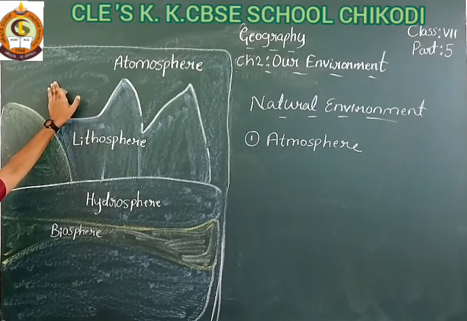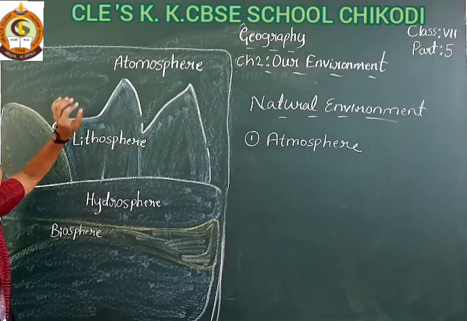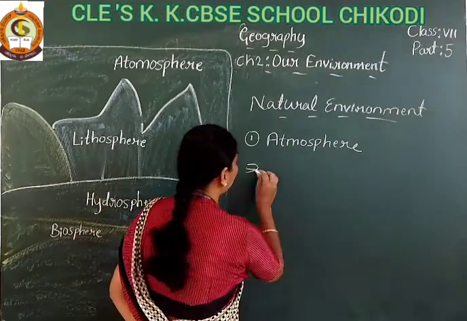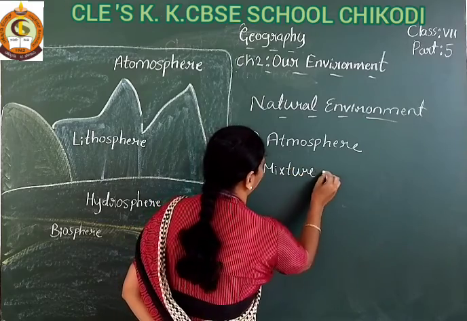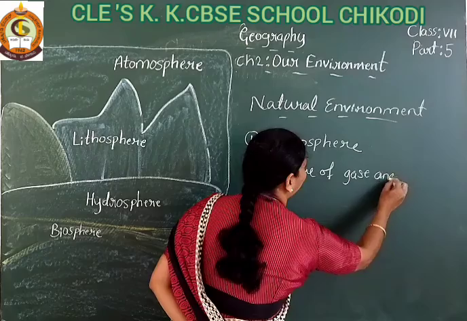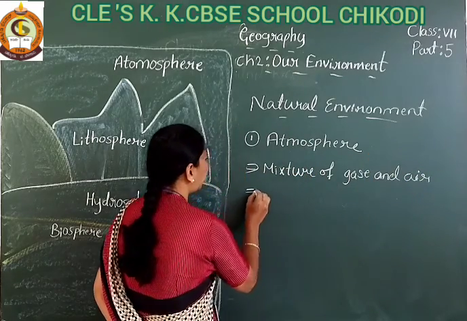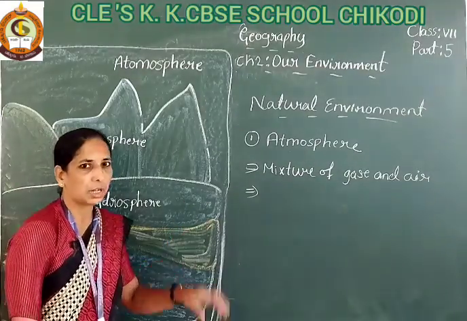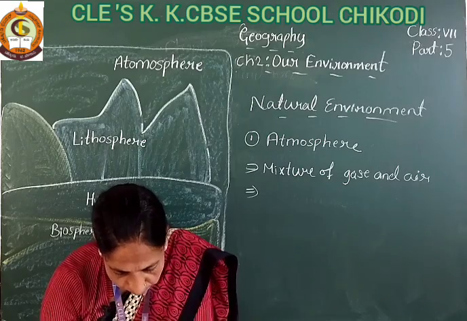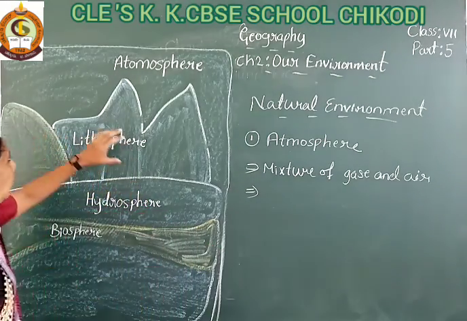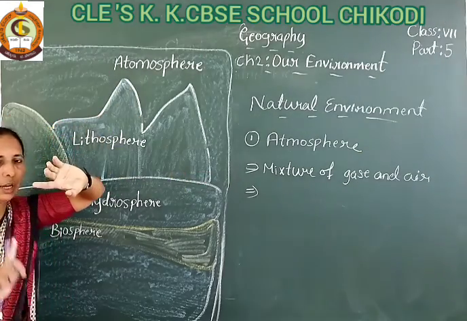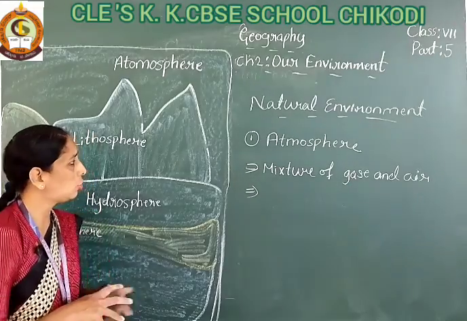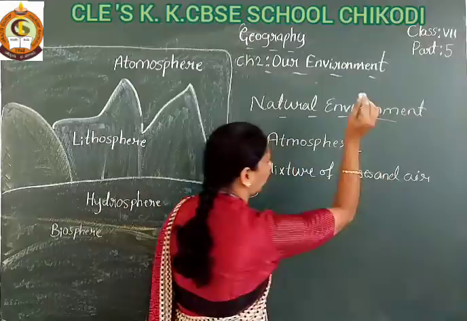The atmosphere is kept in place around the earth's surface by gravitational pull, and the air is all around us. In this atmosphere, a mixture of gases and air is present.